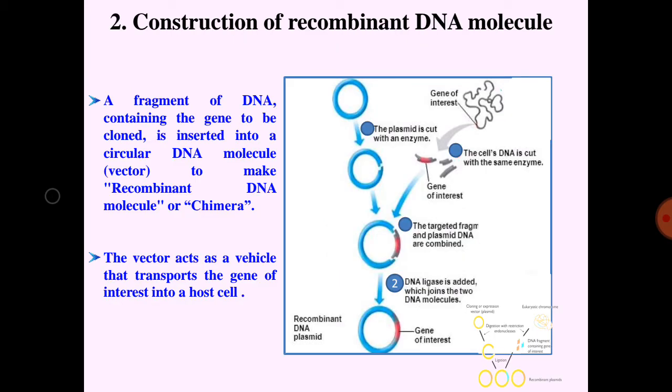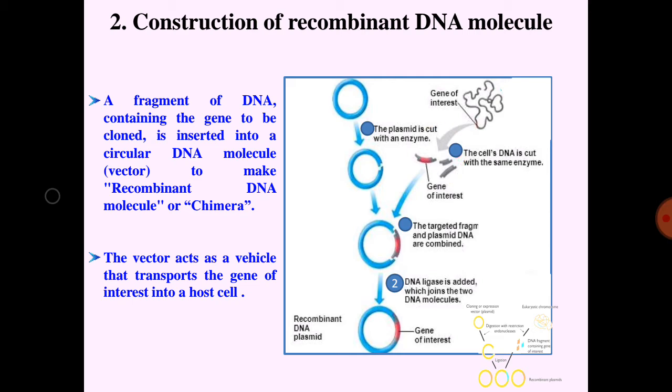Second step is construction of recombinant DNA molecule. A fragment of DNA containing the gene to be cloned is inserted into a circular DNA molecule, that is the vector, to make a recombinant DNA molecule or chimera. This is the gene of interest.